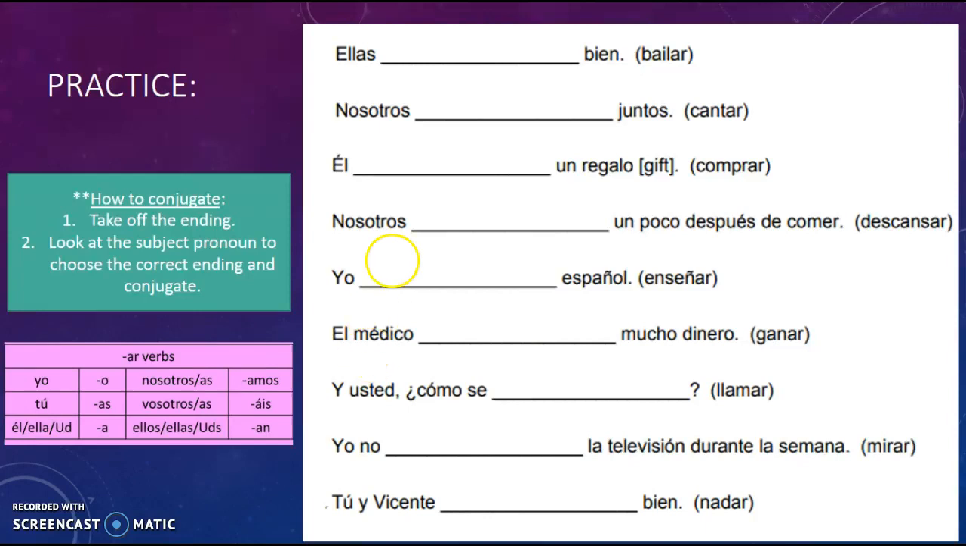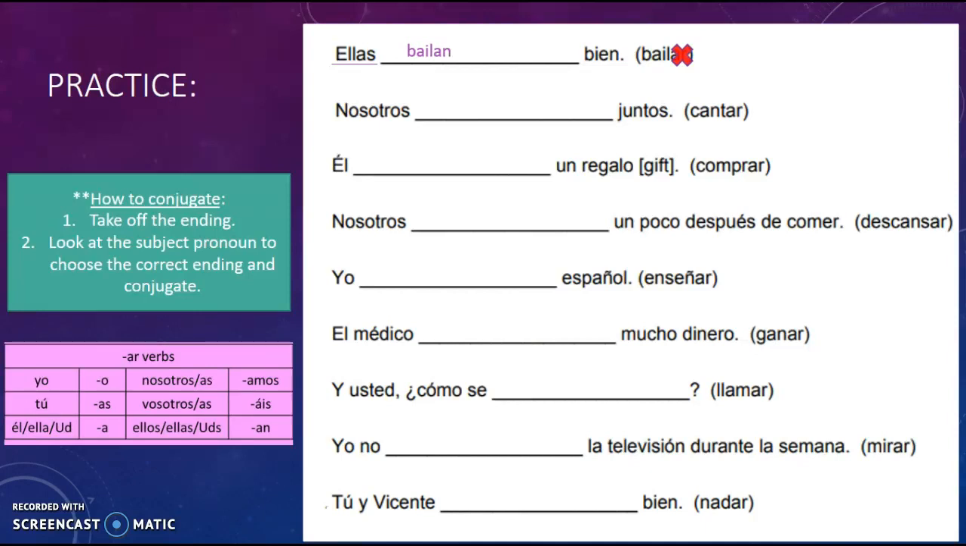Our first step is going to be to take that AR off. So there it is. So we're left with B-A-I-L. And our subject here is ellas. Okay, so we can look at our chart down there and see that the ellas ending is A-N. So we're going to start with B-A-I-L, and then we're going to put A-N on the end, and we come up with bailan. So ellas bailan bien, they dance well. So now, instead of saying they dance, we're saying they dance well.